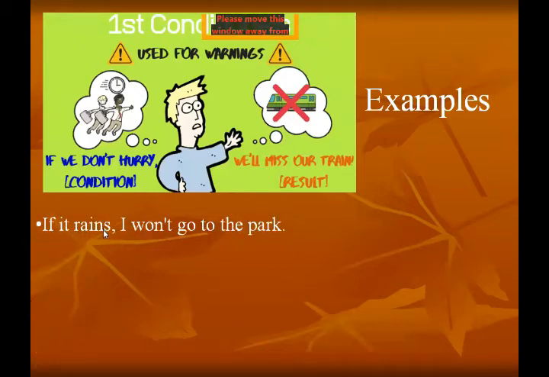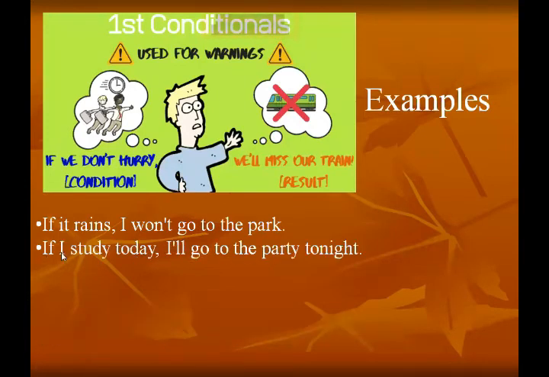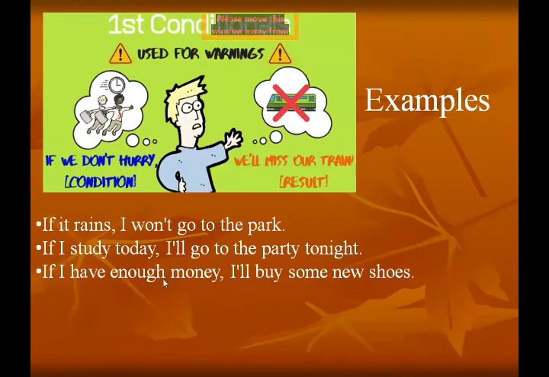Now, more examples of first conditional sentences. If it rains, I won't go to the park. Second, if I study today, I will go to the party tonight. Now observe that in if clauses we use simple present tense, and in result clauses we use simple future tense. Sentence number 3: if I have enough money, I will buy some new shoes.